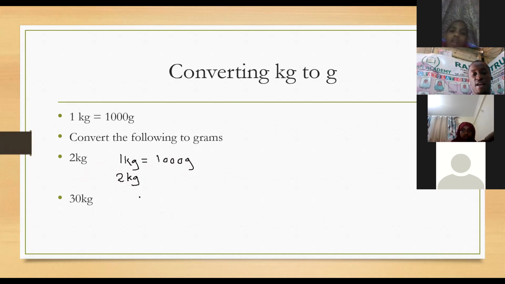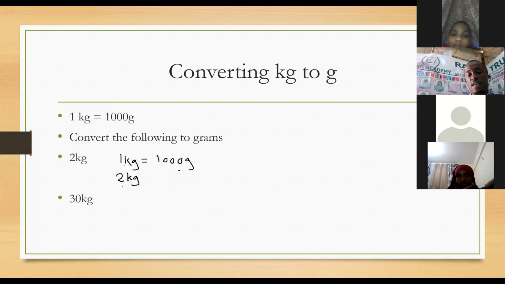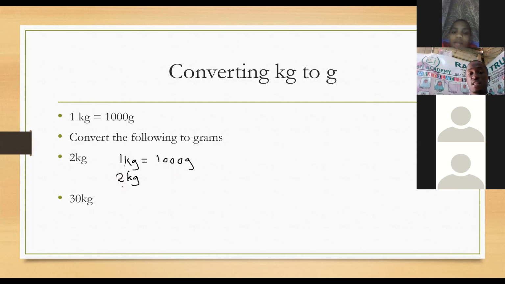That is the formula, and that is how you are supposed to follow. Kgs ziandikwe side moja na kg. Usijaribu kuandika 1 kg is equals to 1,000 grams. What about 2 kg? Alafu hiyo 2 kg unaenda kuandika side ya grams. No. Kgs should be on the same side and grams should also be on the same side. 1 kg is equals to 1,000 grams. What about 2 kg? After that, you do something we call cross multiplication. You cross multiply or cross multiply, whichever.